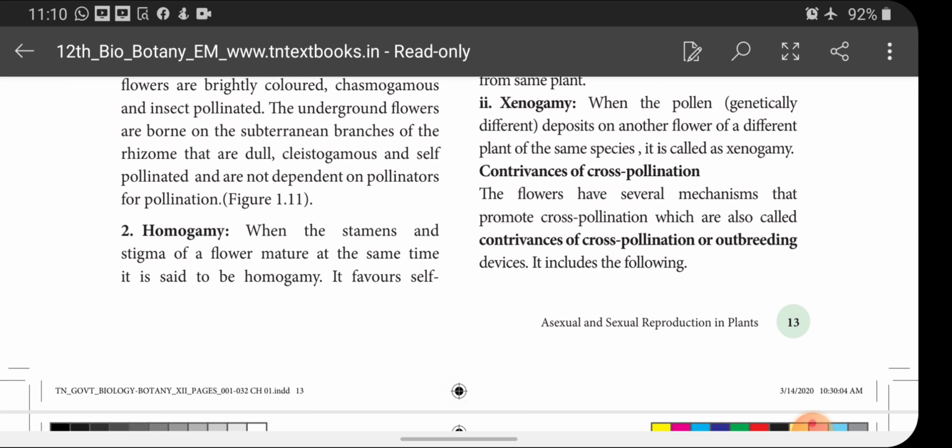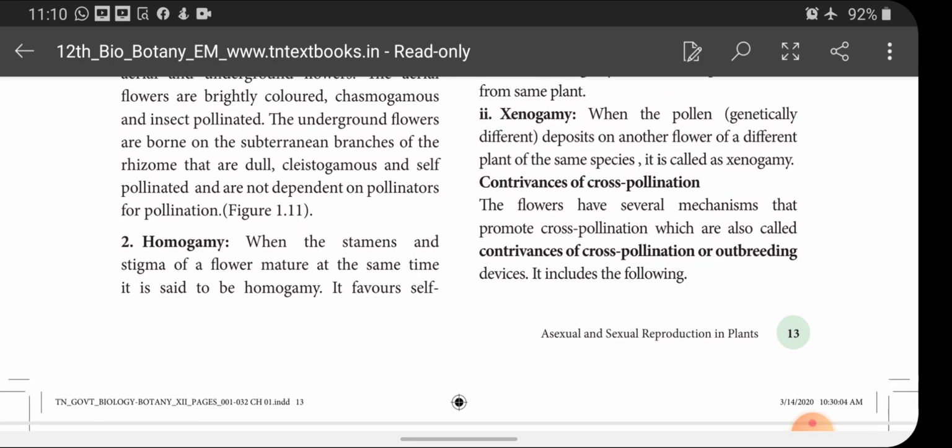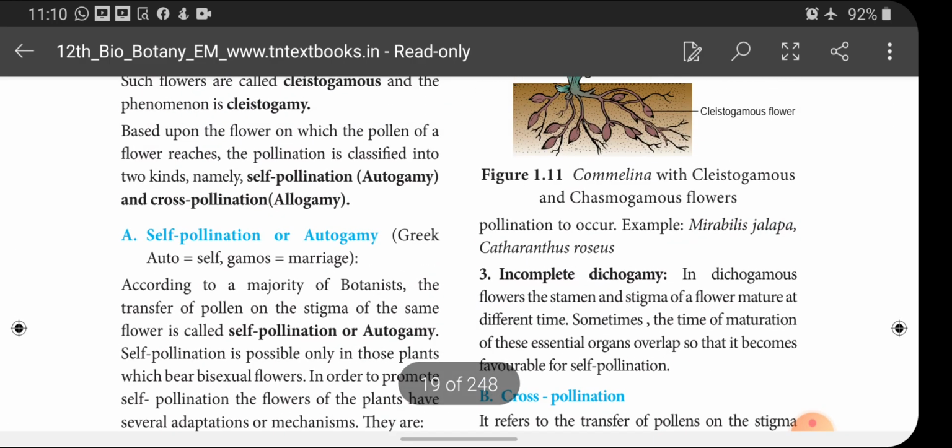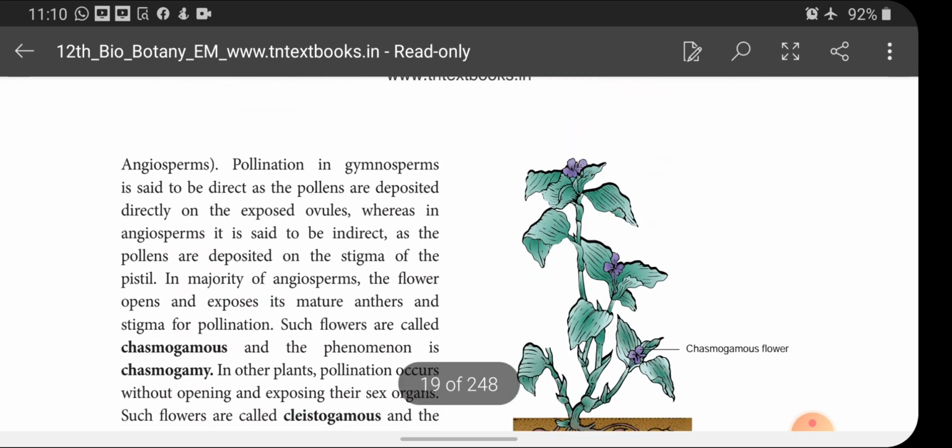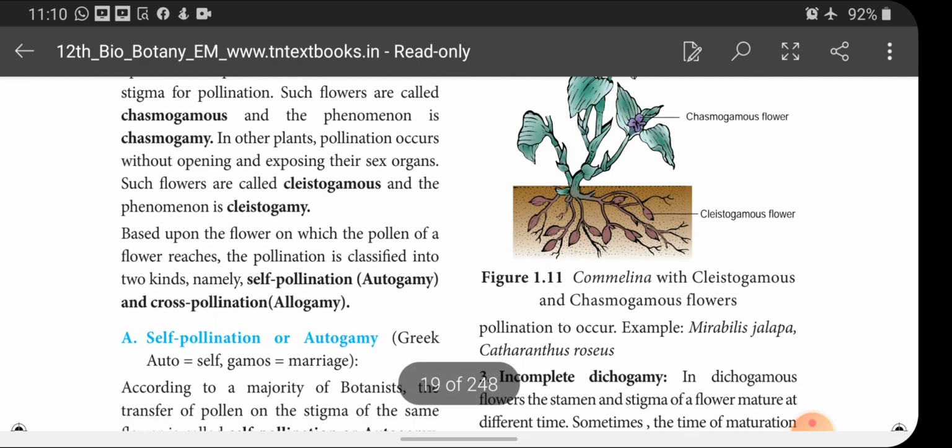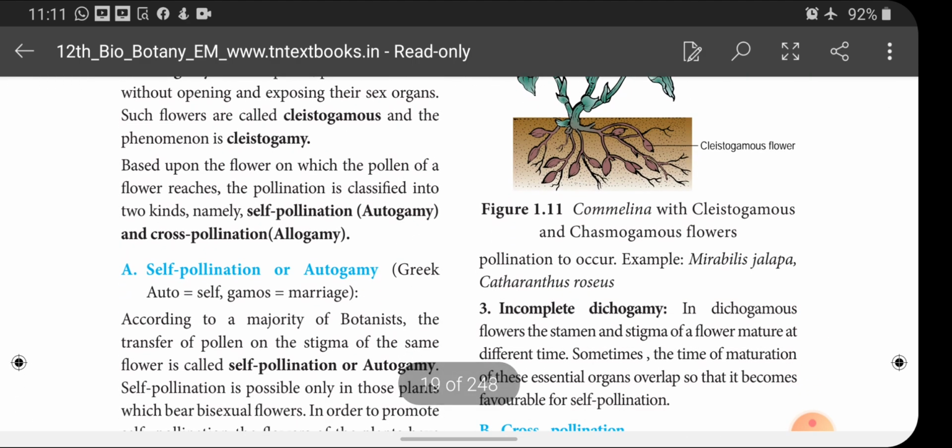Next one is homogamy. When the stamens and stigma of a flower mature at the same time, it is said to be homogamy. Please note it, two marks in it: when the stamen and stigma of a flower mature at the same time, the flower is said to be homogamous. It favors self-pollination to occur. Examples: Mirabilis jalapa and Catharanthus roseus.